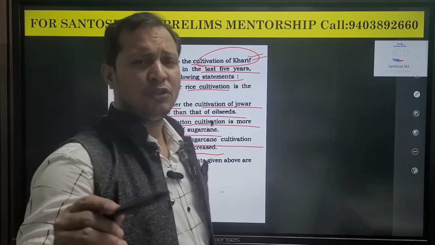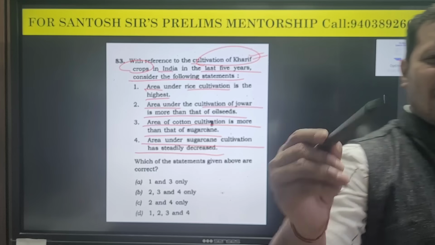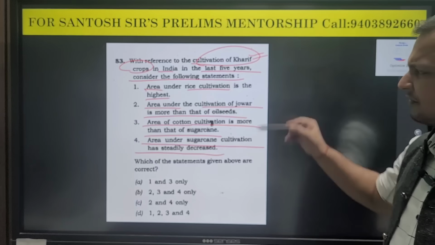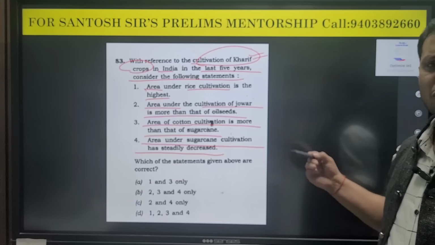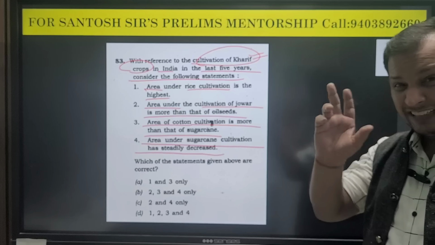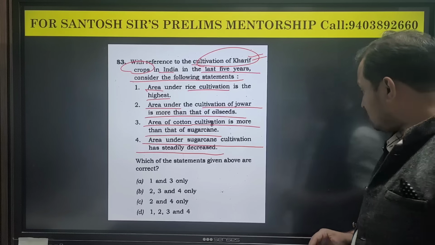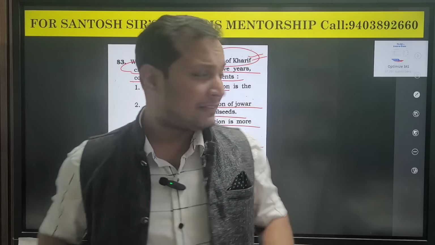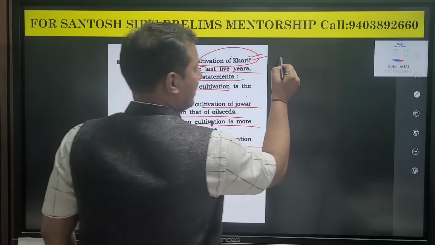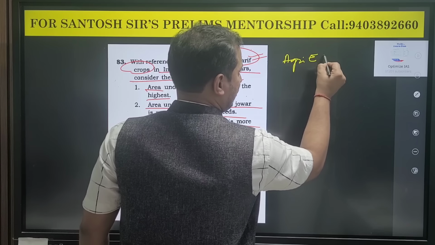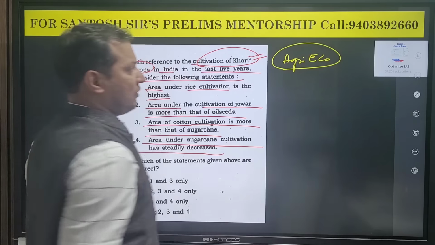Guys, as I have told you, agriculture questions are sometimes very factual. This question is very factual and very difficult to answer if you are just going by your complete knowledge. You have to apply a little bit of logic also. So guys, one technique which always works: this is basically a question on what? Okay, this is basically agri-economy. This question is on agri-economy.